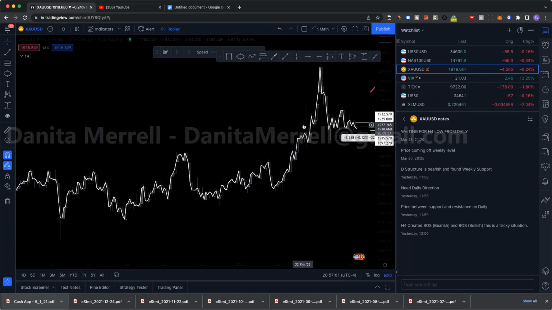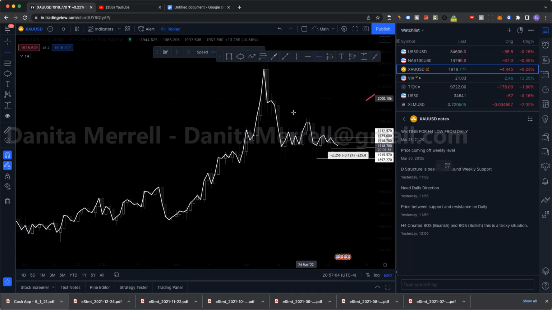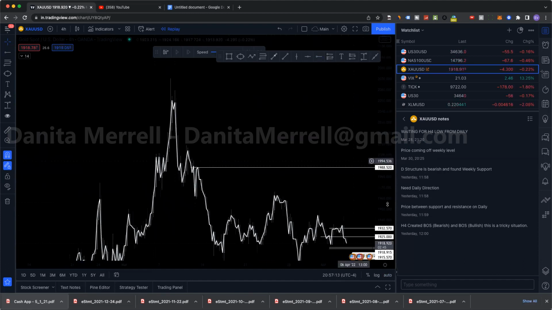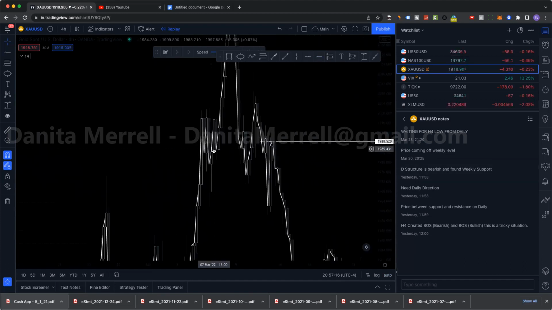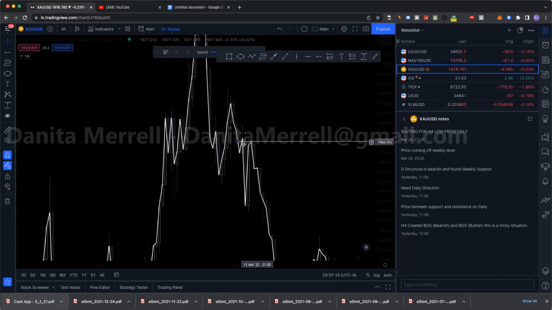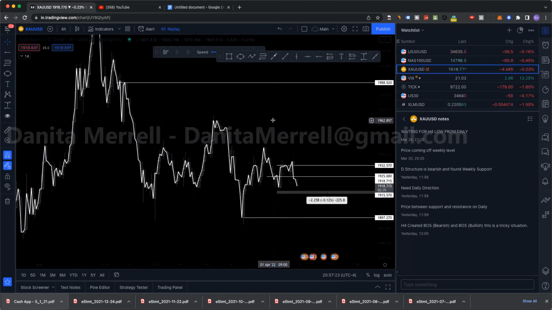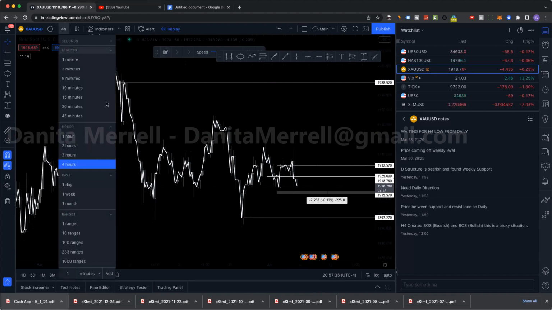Okay, and then when we see a curve, let's see if we can find an example. For example, when we see a curve like here, what is that on the lower time frame? Okay, it's resistance. That's why we mark curves, and that's why curves are there. So don't try to get too caught up in all the reasonings and all that stuff. Just understand that we have a curve, we have an angle, we have resistance, we have support, and that's what happened here. On the daily, we have a breakout, right?